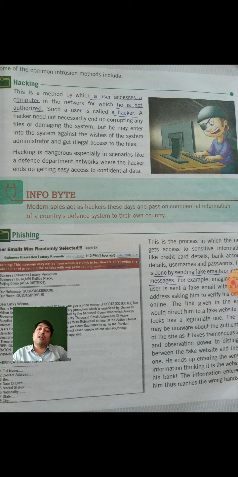He directly enters the system and accesses the data in an illegal manner. So it is very dangerous in some systems, like the defense system, where different types of confidential data are available. So a hacker can easily access that type of data.